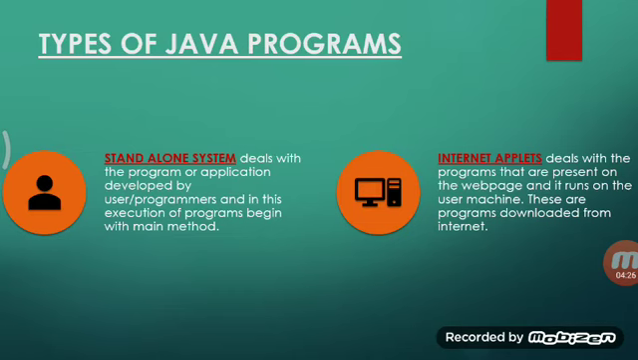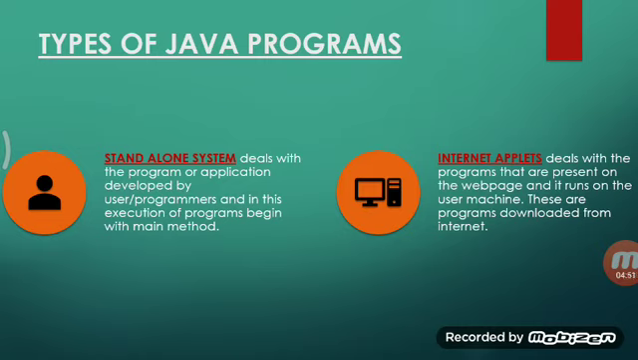And when we move on to the next point, programs are of two types. One is a standalone system. A standalone system is something which is developed by the user and run by him on his own machine. See, the name says standalone. That means it is an independent type of code, and the execution of this code begins with the main method.